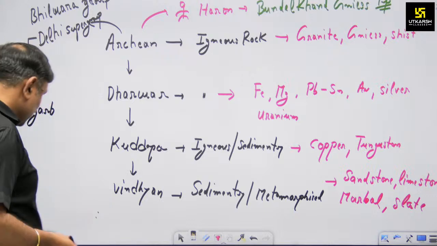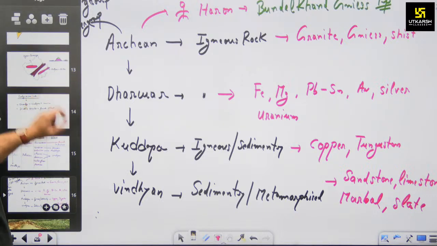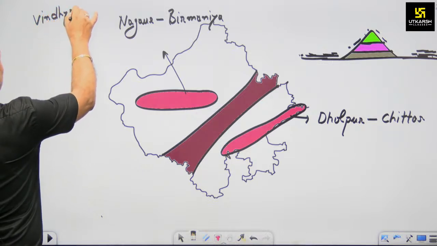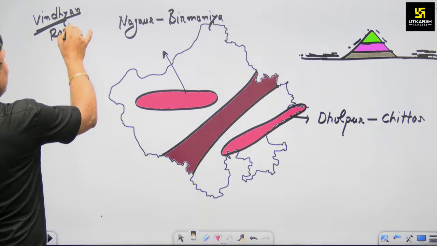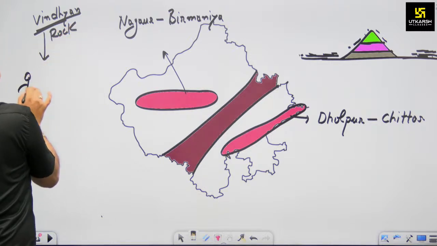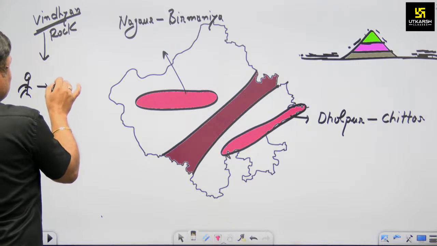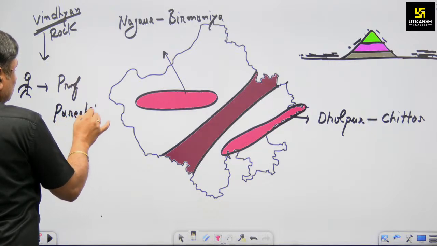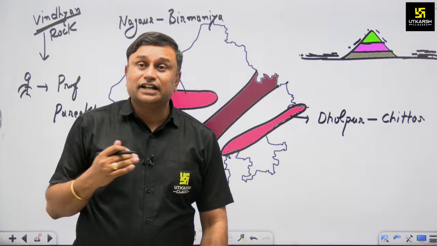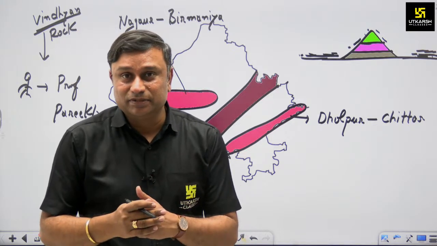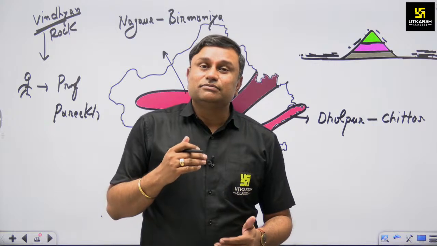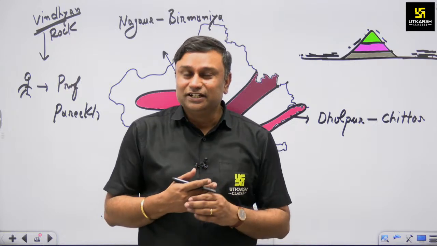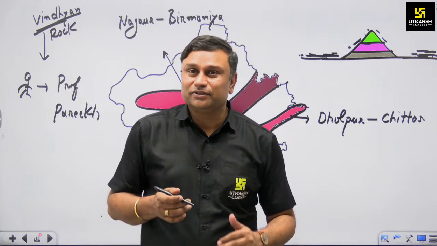Now the question arises that the present form of Aravalli is Vindhyan. The present form of Aravalli is the Vindhyan rock system. So now the question says, who described this rock system? The Vindhyan rock system was described by Professor Parikh. Professor Parikh described the Vindhyan rock system, and the initial rock system Bundelkhand is described by which person? Professor Heron. Okay. So all these things you may have to know.